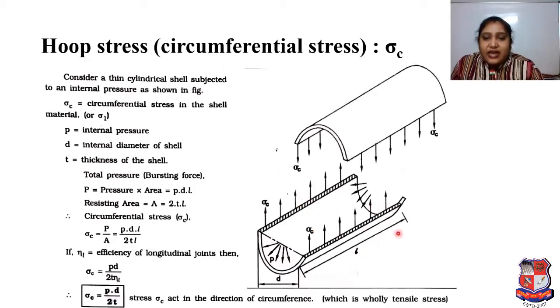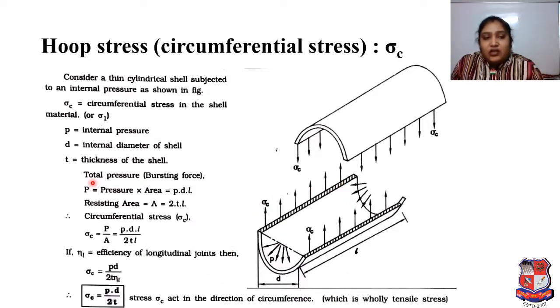Length L is there, diameter D is there, internal pressure p is there. So whatever we observe in that figure, we simply mention: sigma c is equal to the circumferential stress in the shell material, or sigma 1; small p is equal to the internal pressure; D is equal to the internal diameter of shell; t is equal to the thickness of shell.